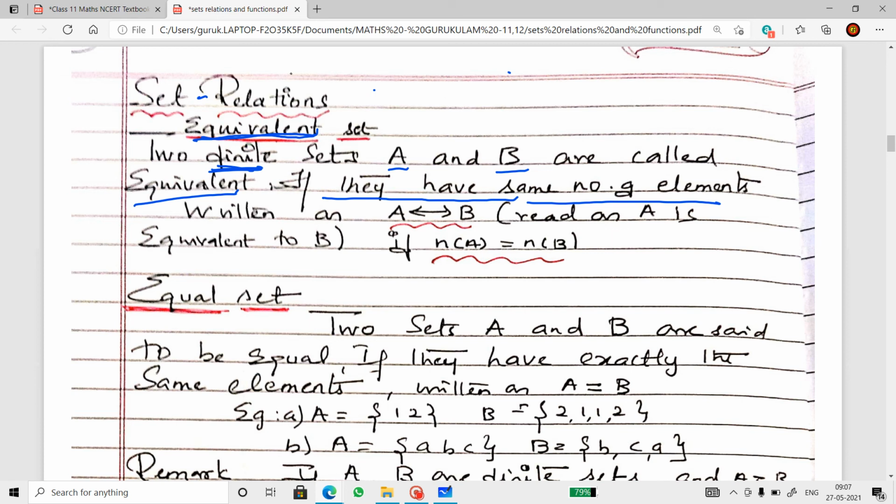We write this as A equivalent to B. And here n(A) is equal to n(B). So equivalent means two sets are equal only by their cardinal features. The cardinal numbers are equal. The elements can be different. One can have a, b, c, d, e. Another can have 1, 2, 3, 4, 5. But both have 5 elements. So you call that an equivalent set.